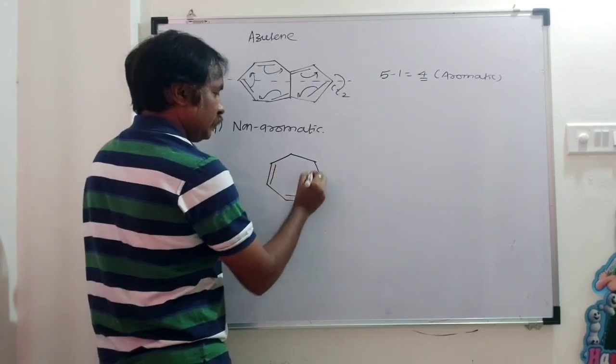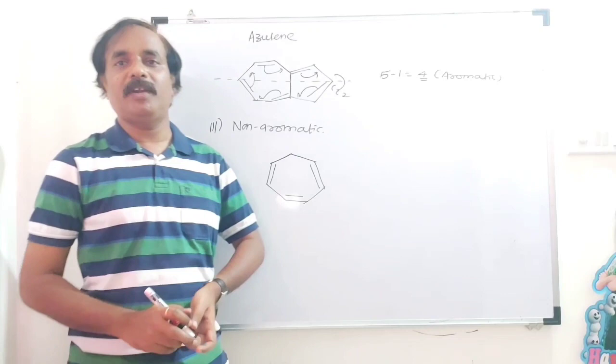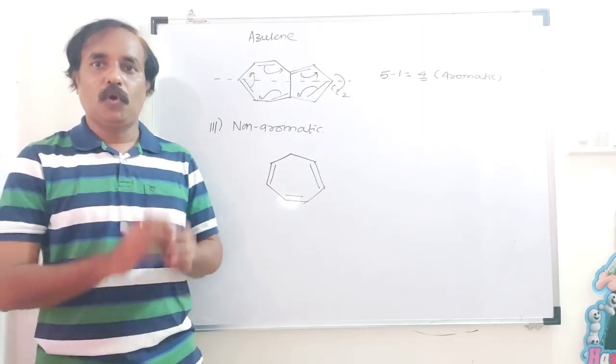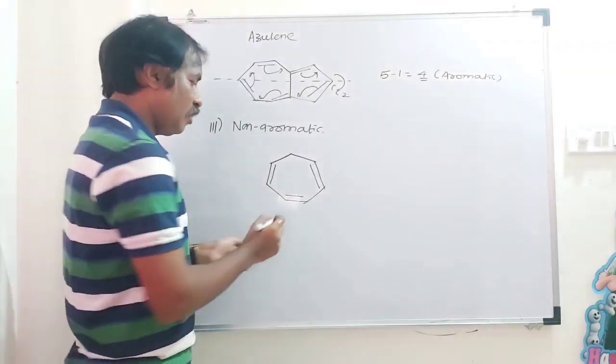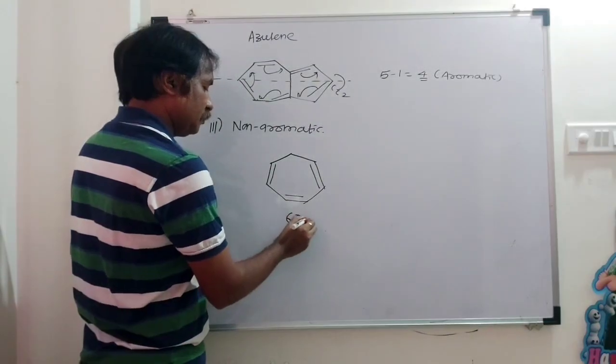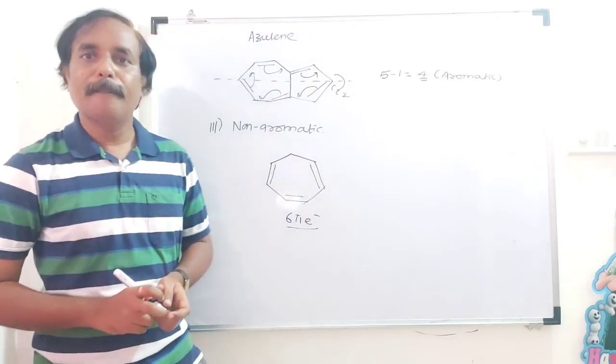Take the example of cycloheptatriene. This is the compound. The total number of pi bonds is 3, and the total number of pi electrons is 6.